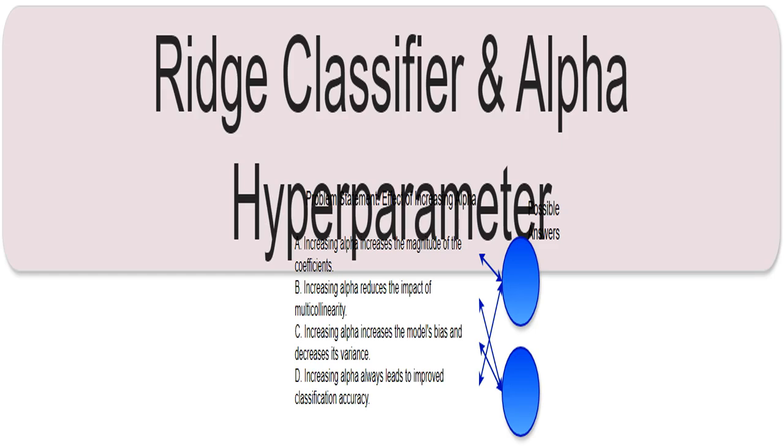We're using a RidgeClassifier, a type of linear model. The alpha parameter is a hyperparameter that controls the strength of L2 regularization. This is crucial because it helps us control overfitting and improve model generalization. I'll be focusing on how changing this alpha value changes the whole model's behavior.